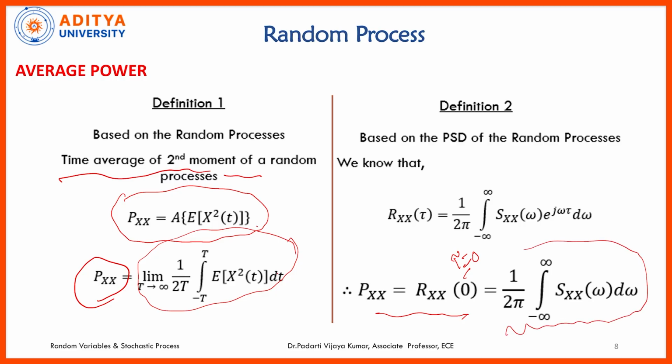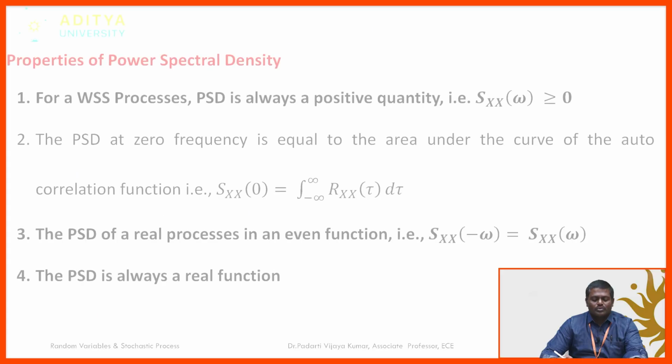This is one formula to compute the average power: integrating the power spectral density over a frequency band. The frequency band is d omega, and it can be omega 2 minus omega 1. This gives you the average power. The other way to calculate the average power is the autocorrelation function at tau equal to 0. Or simply the mathematical definition for average power is the time average second moment of the random process. So all these three formulas are valid for computing the average power of a random process.